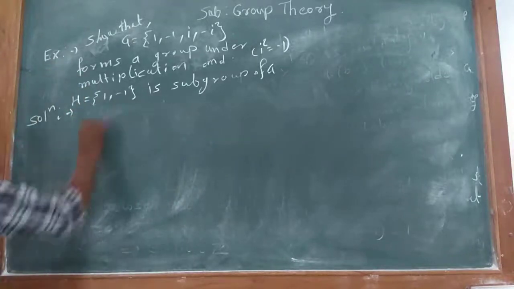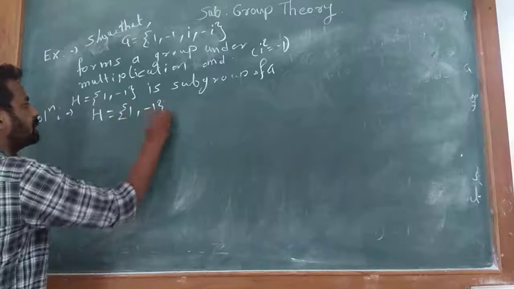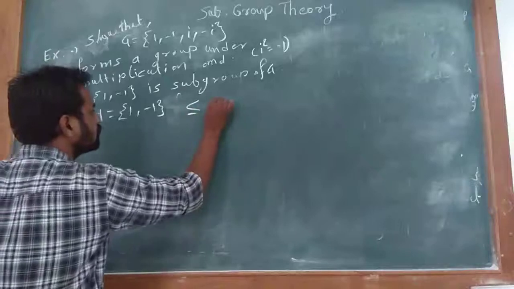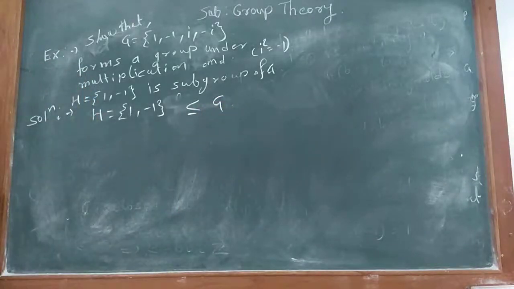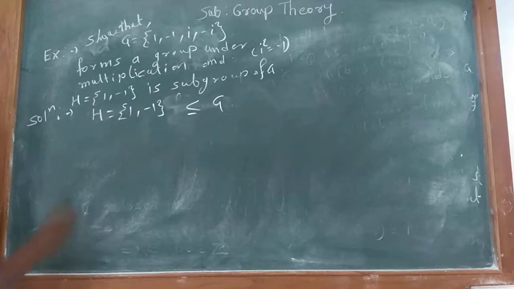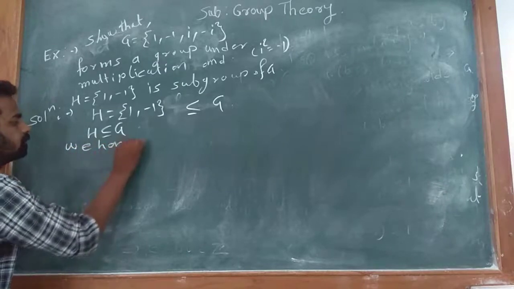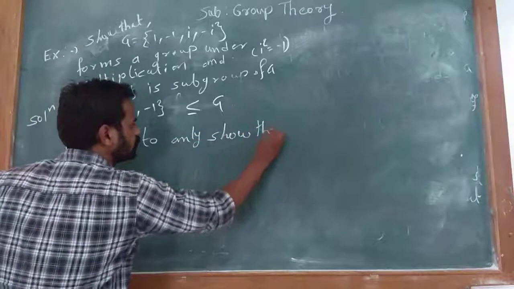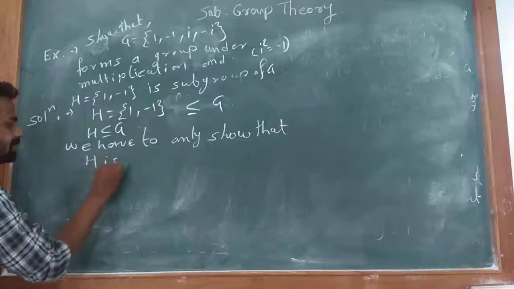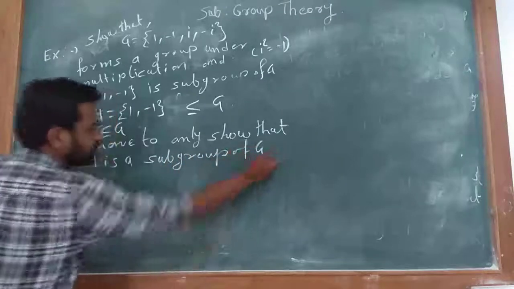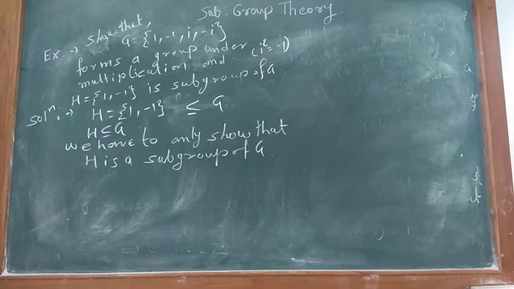Next we have to show that H = {1, -1} is a subgroup of G. Here we see that H is a subset of G. That is, we have to only show that H is a subgroup of G.